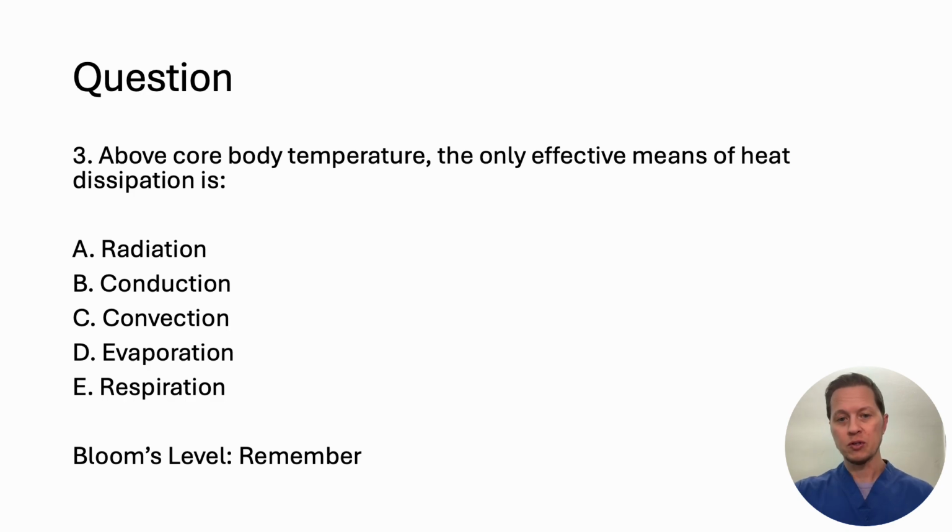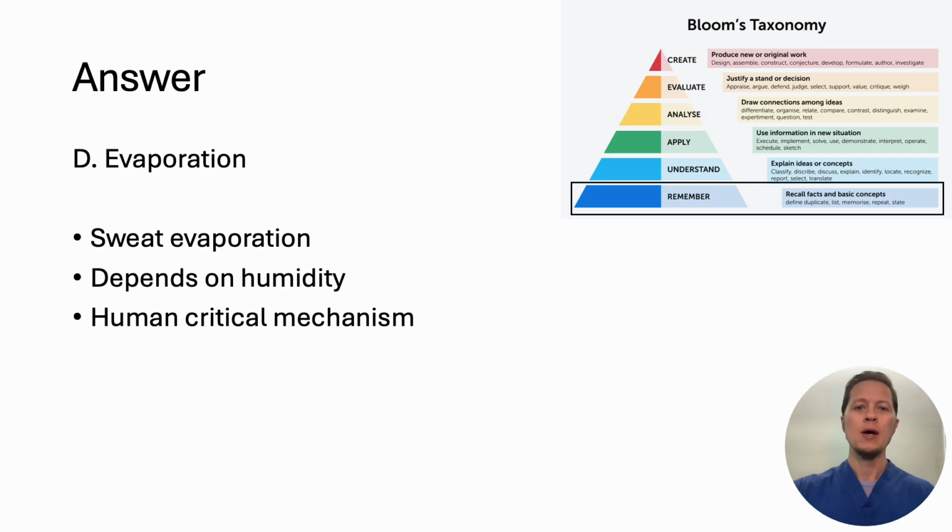Question 3. Above core body temperature, the only effective means of heat dissipation is radiation, conduction, convection, evaporation, or respiration. So it's a slightly different question, slightly different wording, but it's evaporation once again. So when ambient temperature outside exceeds your skin temperature, evaporation is really the sole avenue for heat loss.